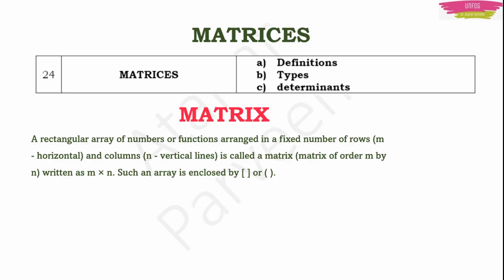For example, this is a matrix. Here you can see that -5, -1 and 4 is a column. This matrix consists of 2 columns, and -5, 2 is in the first row, -1 and 3 is in the second row, 4 and -4 is in the third row. Now I think you get an idea of what columns and rows are. So the number of rows into the number of columns will give you the order of the matrix.